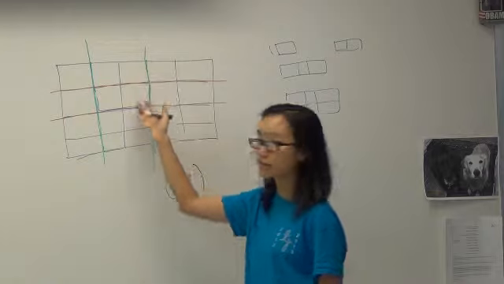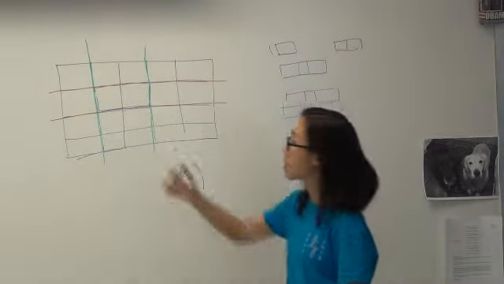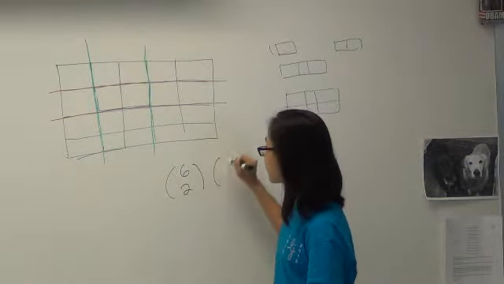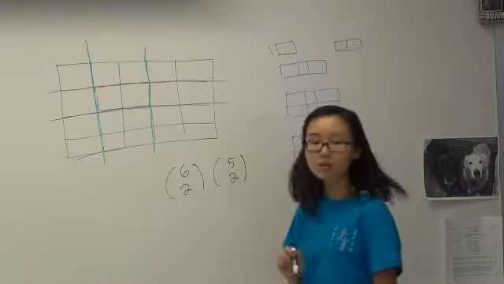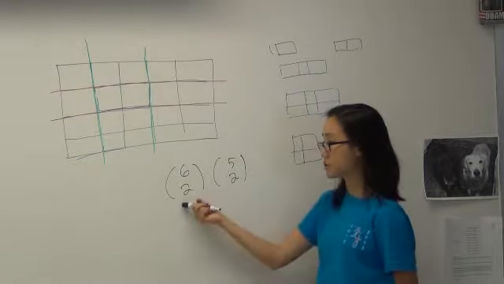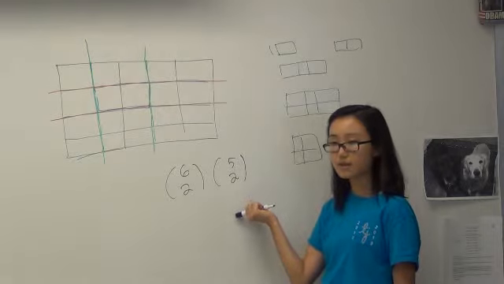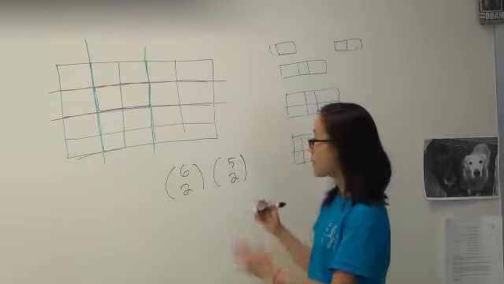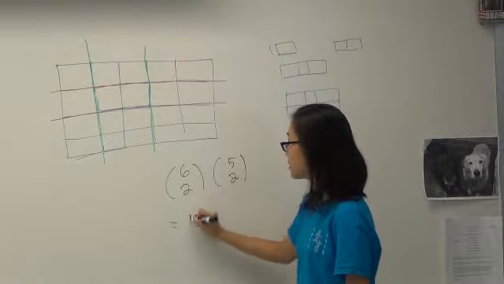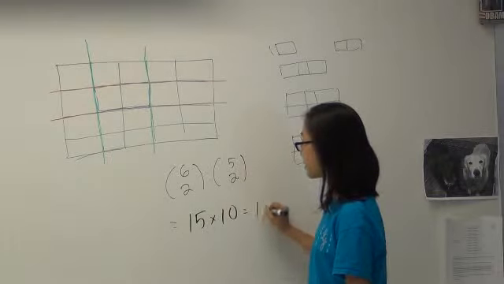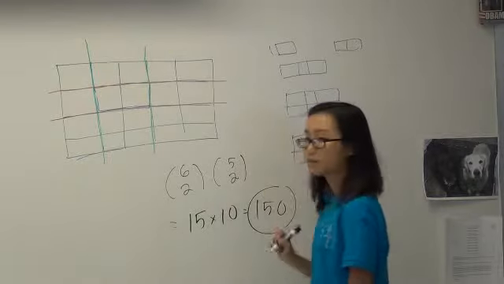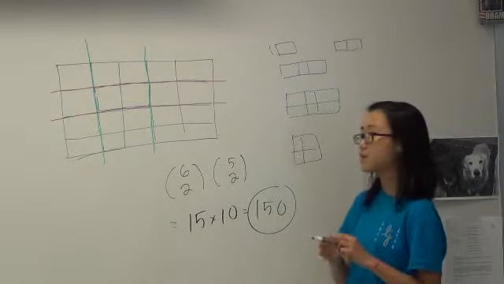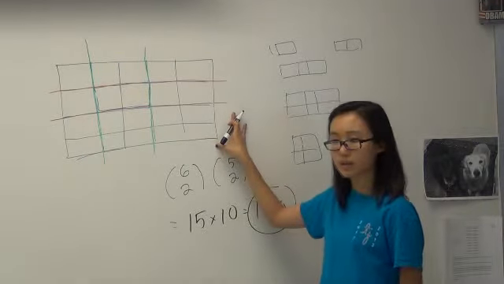How about for the red lines? There are 1, 2, 3, 4, 5 red lines, and you want to choose 2 of them. So that would be 5 choose 2. So the total number of rectangles would just be 6 choose 2 times 5 choose 2, right? Instead of counting rectangles, we'll just count their defining boundaries. And this would give you 15 times 10, which is 150. That would suck to have to count 150 rectangles. So do you guys see how this bijection simplifies the counting of these rectangles?